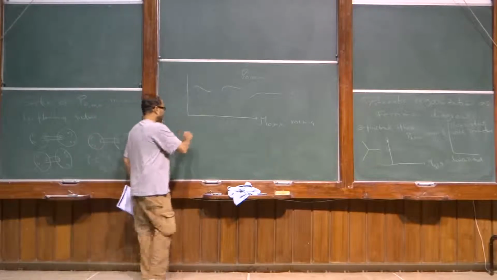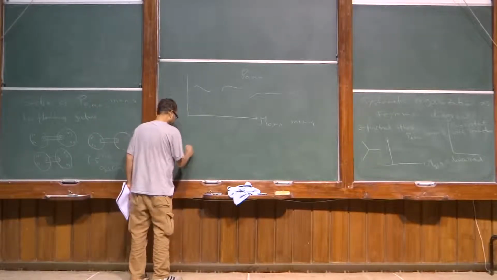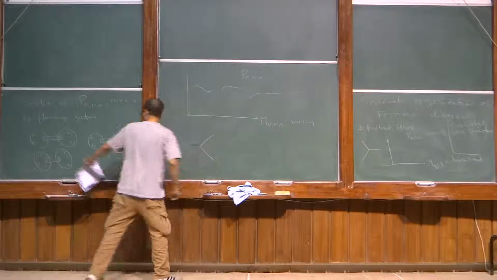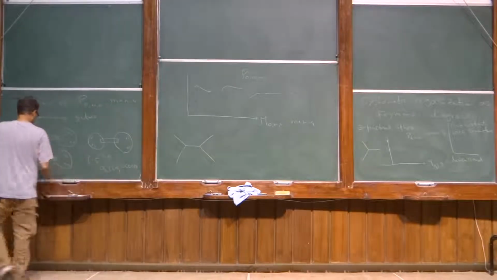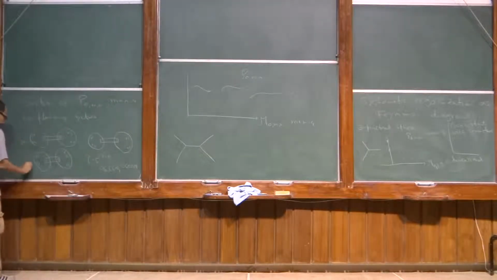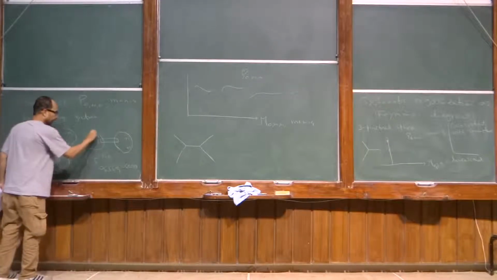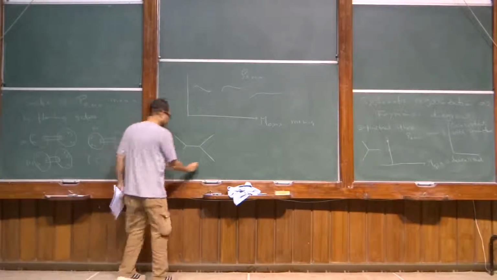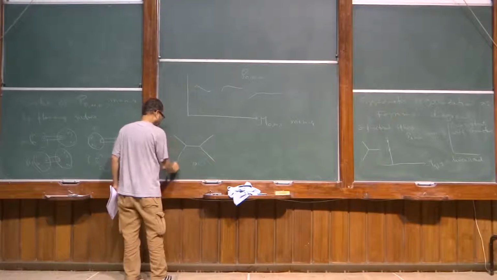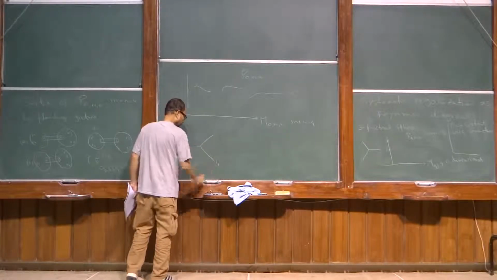So this we can now interpret as a Feynman diagram as follows. Let's call these A, B, C. We have already seen that A has the interpretation of 1, 2, 3, 4.